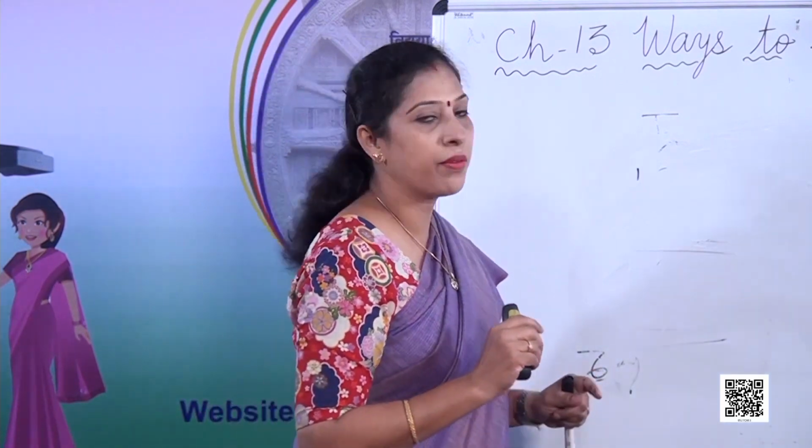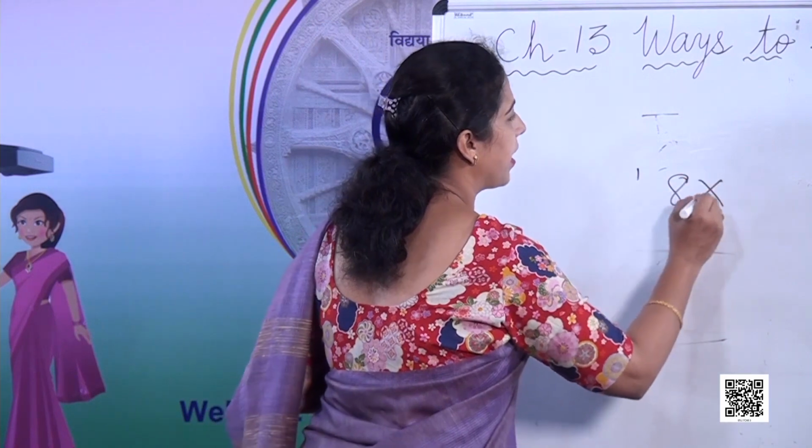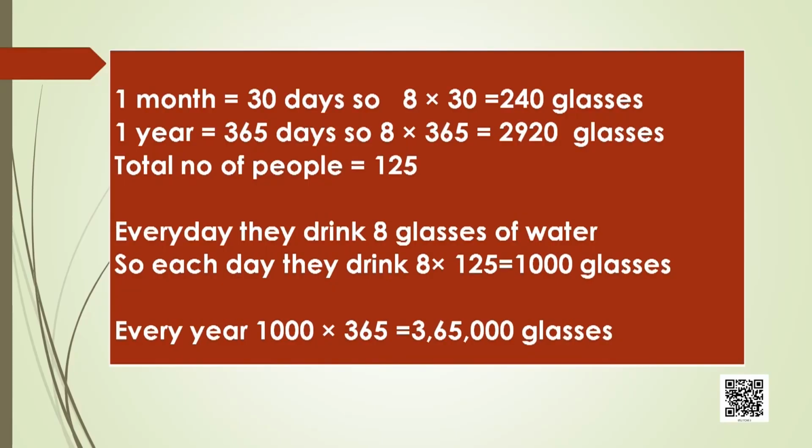So how many glasses of water did he drink? 8 into 30 equals 240 glasses of water in a month. Now, how much water did he drink in 365 days? Again, here also the year is not specified. It is not a leap year, so we have to calculate as 365. So, 8 into 365 is equal to 2920 glasses.